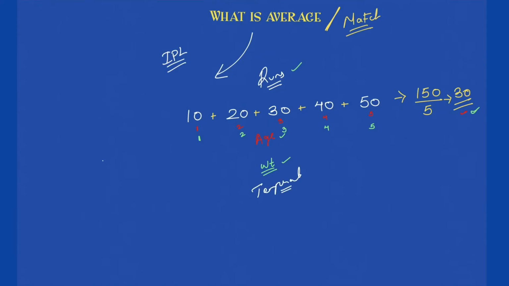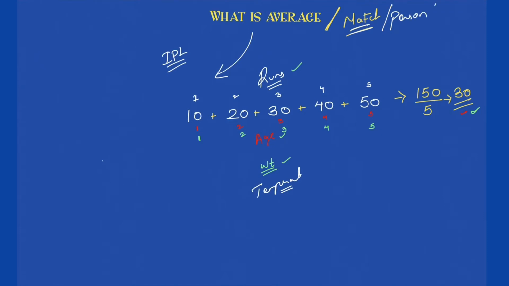Temperature for 5 weeks is given to me, or let us simplify further, 5 days. First day is 10 degrees. Second day the temperature was 20 degrees. Third day 30 degrees. Fourth day 40 degrees, and fifth day the temperature was 50 degrees. So what was the average temperature per day? Okay, per day. So we started with per match, then we moved on to per person, that was age and weight.